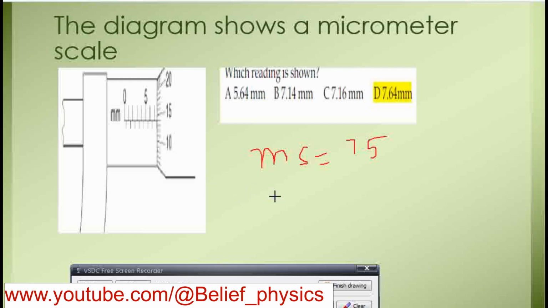Therefore we multiply 14 with 0.01 and it will give us 0.14.